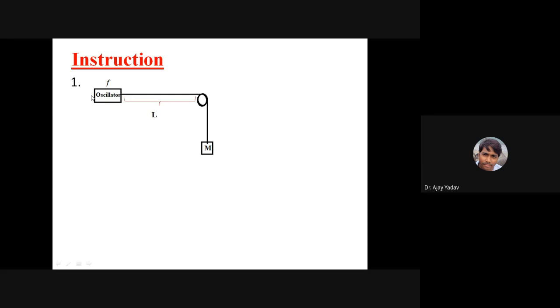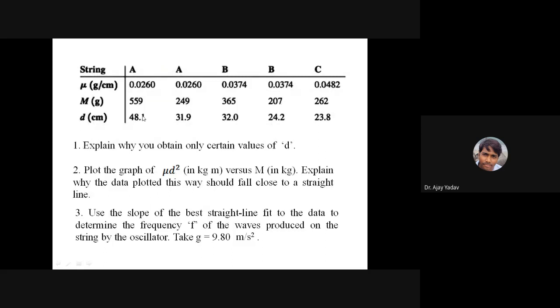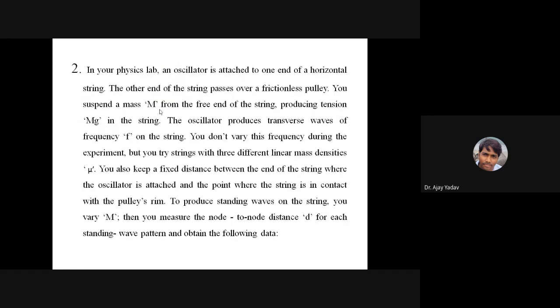Are you able to correlate the question with this pictorial view? Yes or no? Yes, sir. Okay. So again, let me read the question for you. In the physics lab, an oscillator is attached to one end of a string.